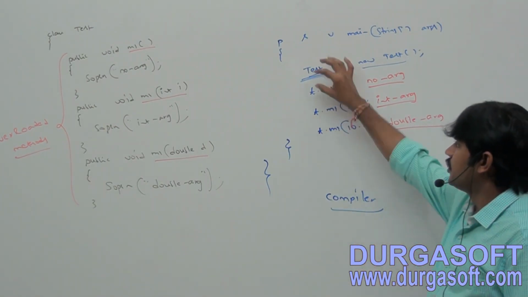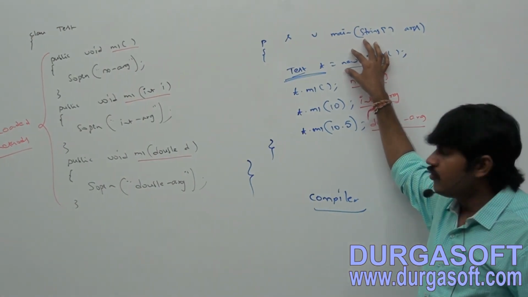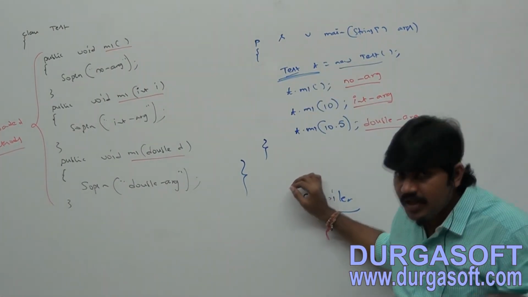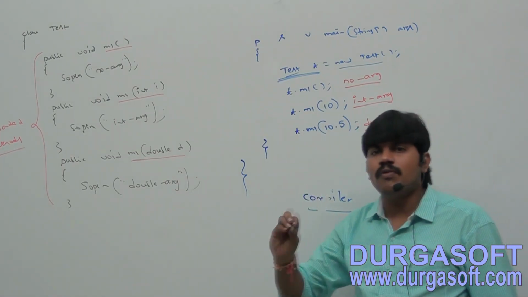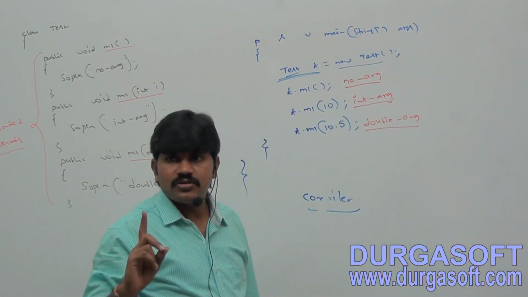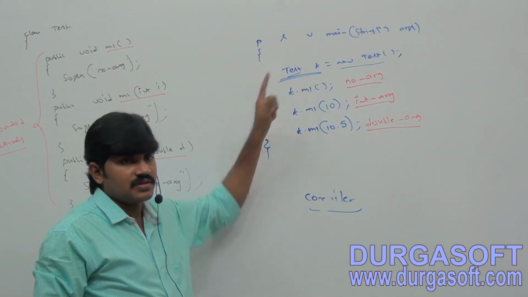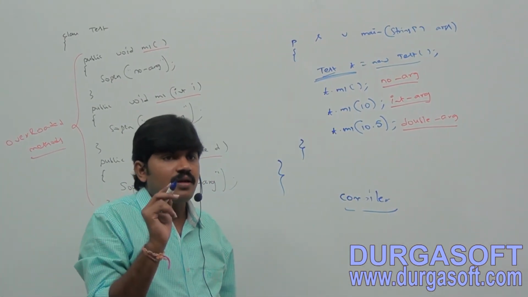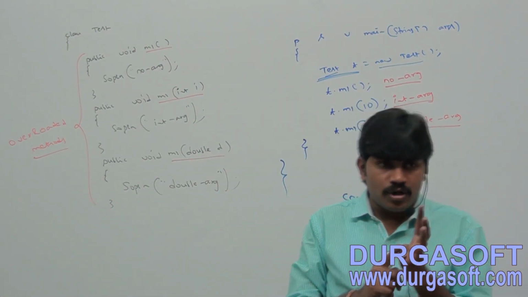Sir, assume it is the parent, it is the child. Parent and child object, overloading concept. Then which method is going to get the chance? Parent class method will get the chance. In overloading, method resolution is always taken care of by the compiler based on reference type. That's why method overloading is also considered as compile time polymorphism.